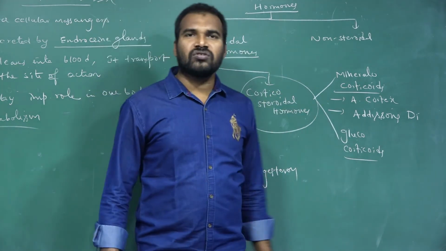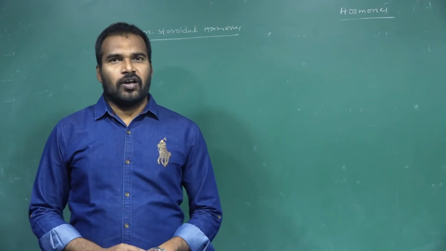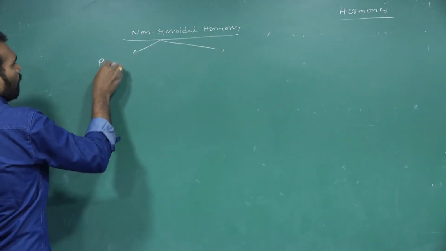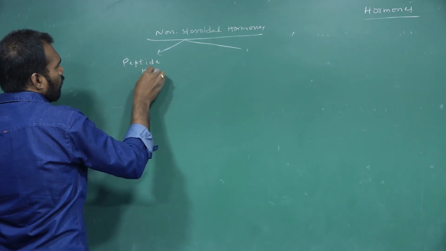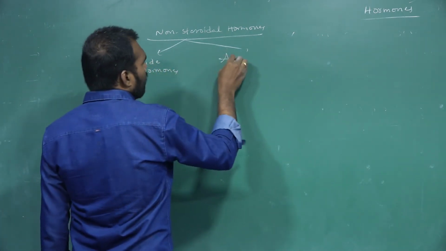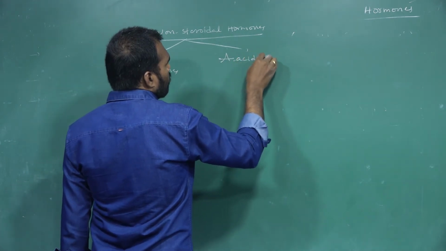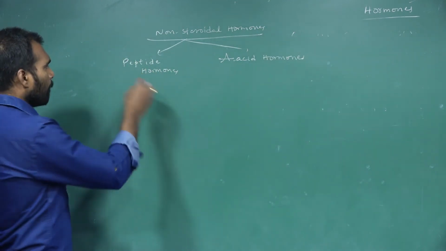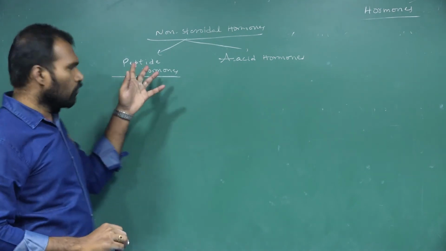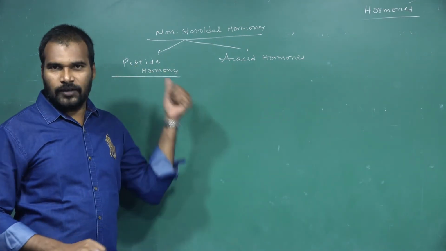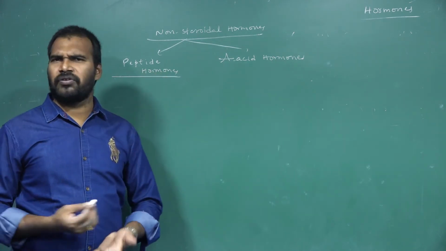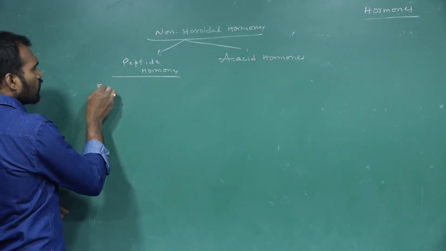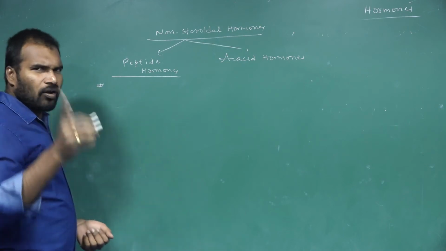Next, move to the non-steroidal hormones. Under these non-steroidal hormones, we will discuss peptide hormones and amino acid hormones. Peptide hormones. So these are what? Peptide nature, proteinaceous nature. Polypeptides are nothing but proteins, right? These amino acids are what? Proteinaceous nature. And under these peptide hormones, we mainly discuss the most important peptide hormone or proteinaceous hormone.